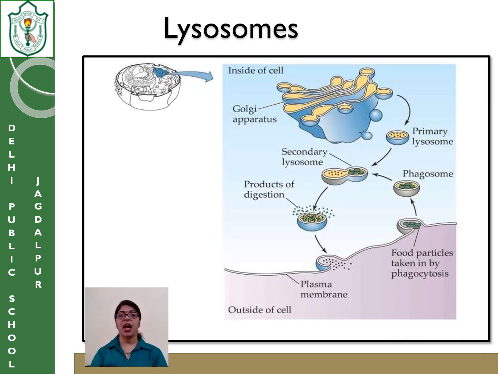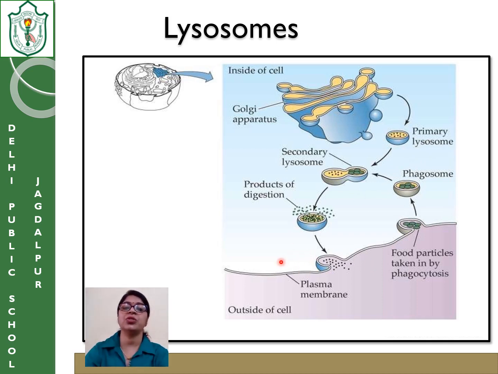Now, since we have done the Golgi apparatus, it is mandatory to do the lysosomes also. Now, children, whatever organelles we are doing, along with the function and structure, you have to draw a rough diagram of it. I am showing individual diagrams to you, so you are supposed to draw all the diagrams separately. When you head up the lysosome, you will draw the Golgi apparatus, and this is the lysosome which is formed. Okay, so this way you will draw.